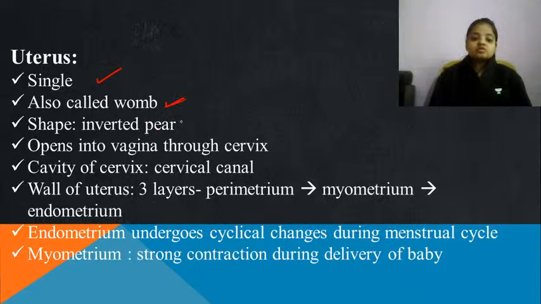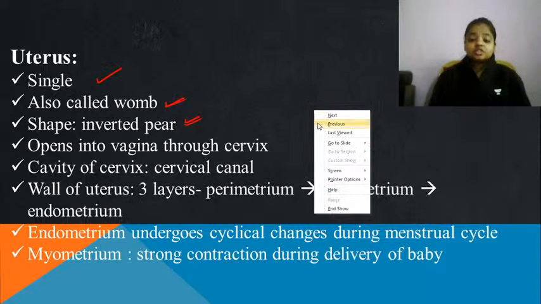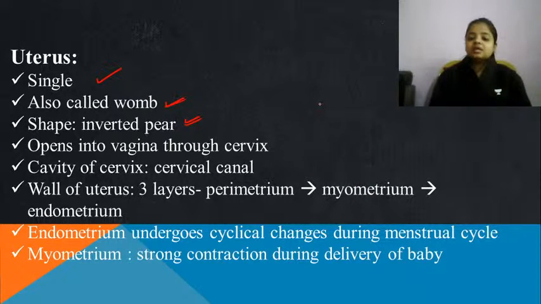It is always of inverted pear shape, because pears are of this shape. So it is an inverted pear-shaped structure. Now it opens into the vagina through the cervix. So below there will be the cervix, and then comes the vagina. Cavity of cervix is known as cervical canal.